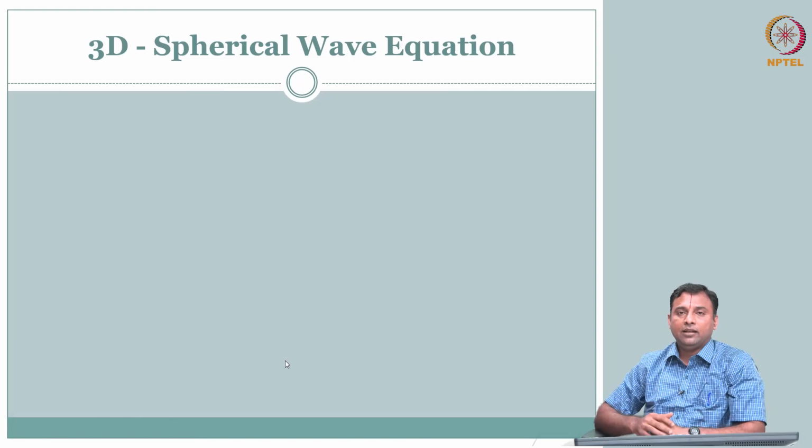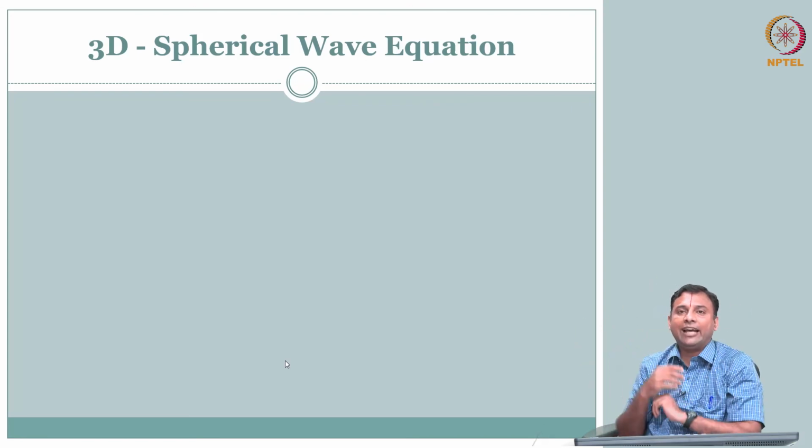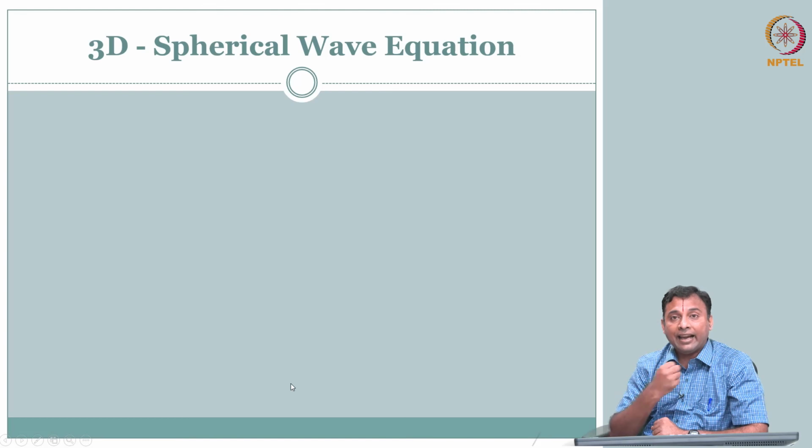In that sense, my voice box is a point source. It is sending waves in all directions spherically. So, it may be a lot easier to describe this wave in the natural coordinates of radius, instead of x, y, z.